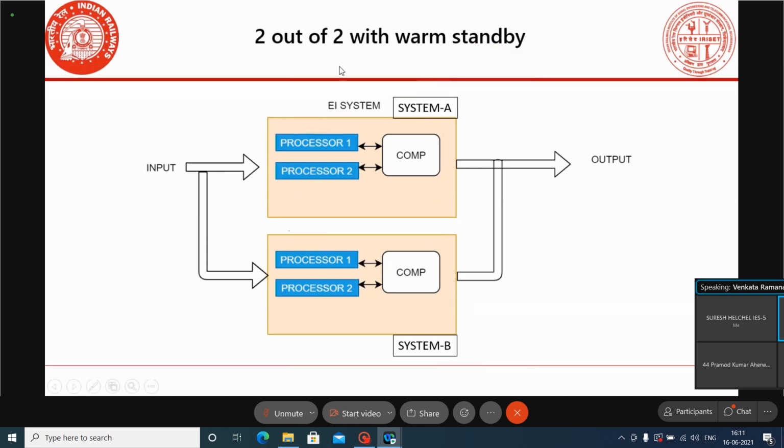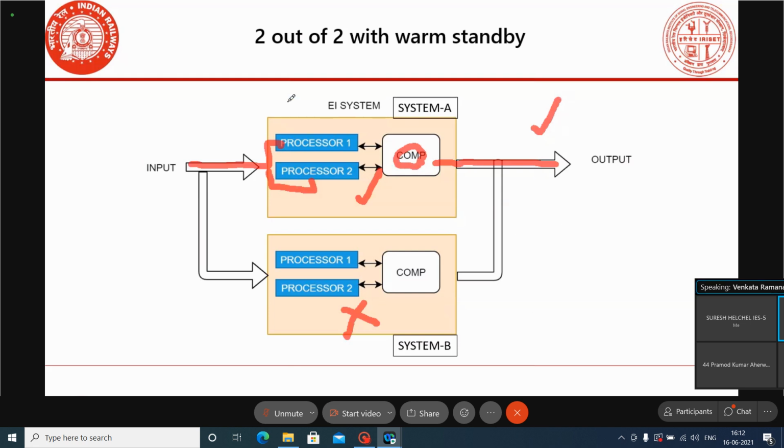Here we know the working of this system. In warm standby, only one system will be powered on and the second will be powered off. The system which is powered on will do the processing. For processing, two processors are there, processor 1 and processor 2, which independently process, and the outputs are sent to the comparator. The comparator compares the two results. If they agree, the outputs will be delivered. Otherwise, outputs will not be delivered. Like that, it will be controlled in this system.